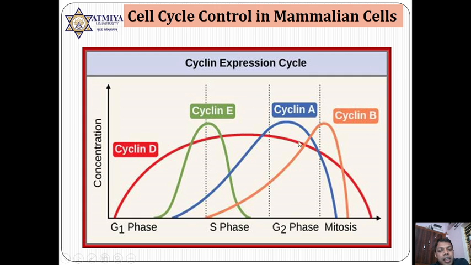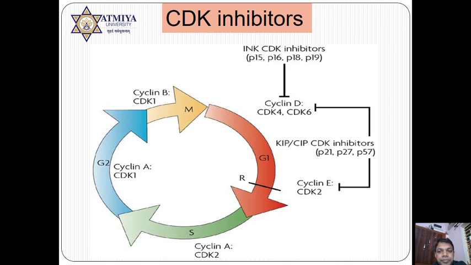Whereas cyclin A is formed at the end of the G1 phase, but its main role you will observe in the G2 phase as well as the end of the S phase, but it is also degraded in mitosis. Cyclin B is formed at the initiation of S phase. Its main role will be observed at the end of the G2 phase and mitosis mainly, and it is degraded in mitosis. So except cyclin E, all the rest of the cyclins are degraded in the M phase.